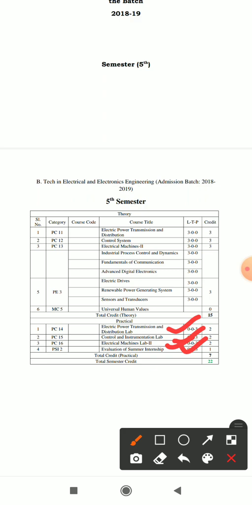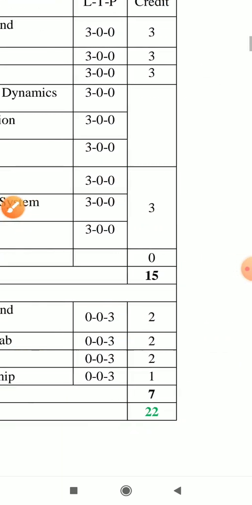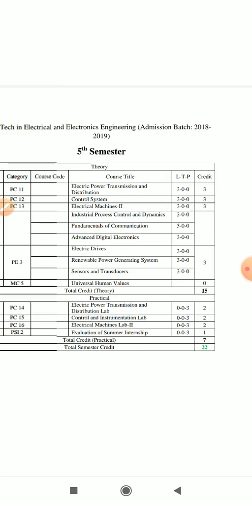Okay, so in both the syllabi we will get the same credits. All theory papers have 3 credits, and all practical papers have 2 credits, whereas the summer internship has only 1 credit. As there are 5 theory papers, we will get a credit value of 15, 5 into 3 is 15, and for the practical sessions we will get a credit value of 7. So the total credit value is 22: for theory 15, for practical 7. So this is all about your syllabus.